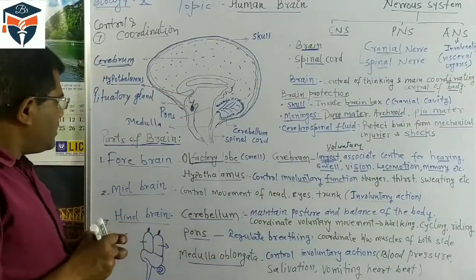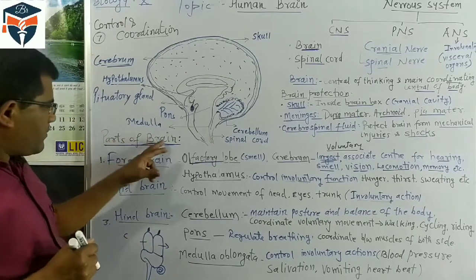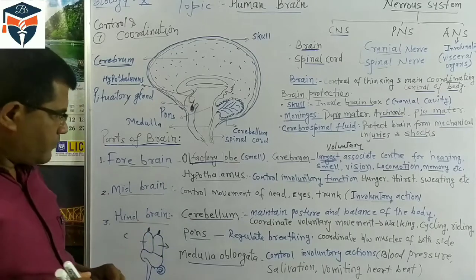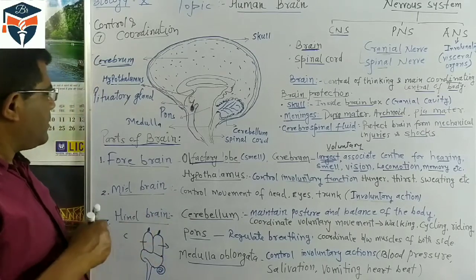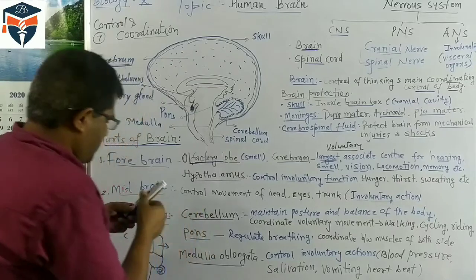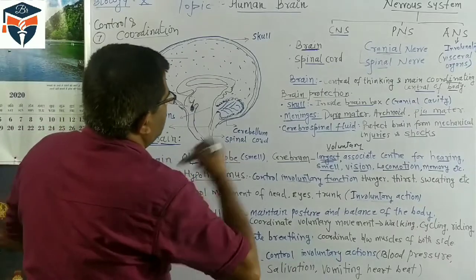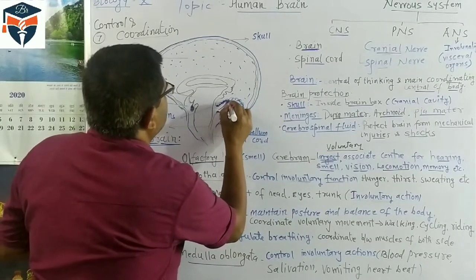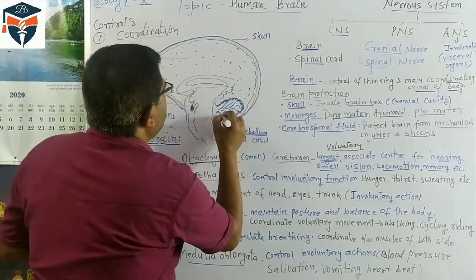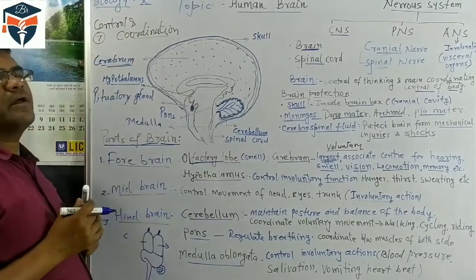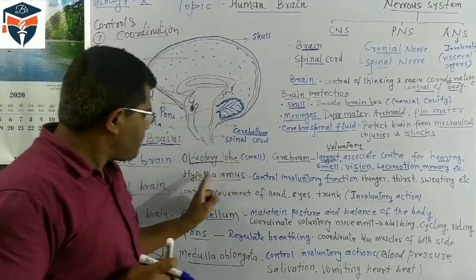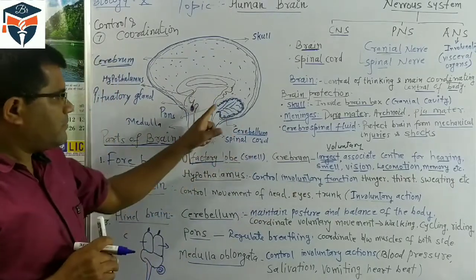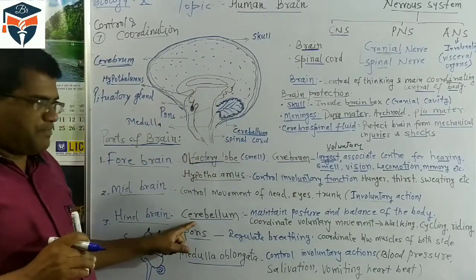Another and third part of the brain, a very important part for 10th class, is the hindbrain. Here three parts are there. The first part is the cerebellum. You will see this part is called the cerebellum. This cerebellum is the second largest part of the brain. The cerebrum is the largest part, and the second largest part of the brain is the cerebellum.